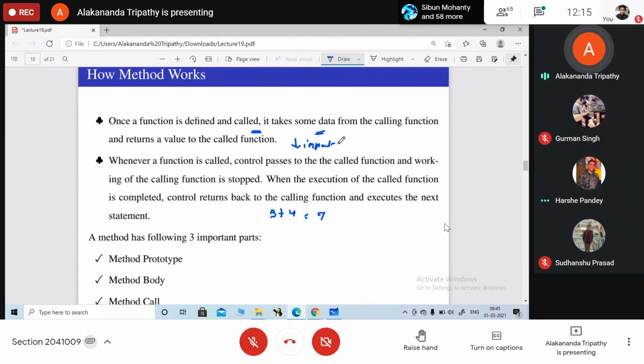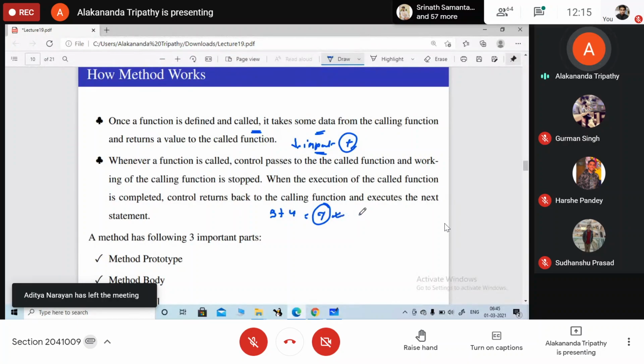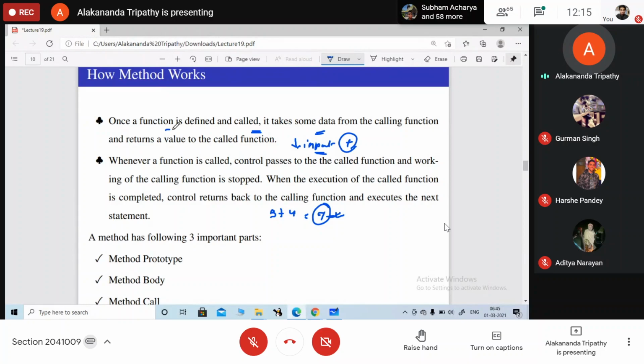So some input I have provided. Okay, and I instructed the method to do some operation. Now the operation here is addition. So how is the method responding to me? It is adding these two numbers and giving me the result back as 7. So once a method is defined and it's called, it takes some data from the calling function and returns a value to the called function.